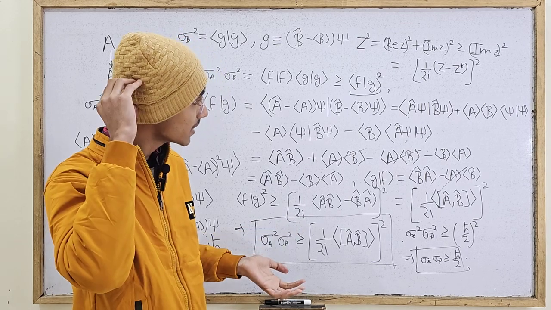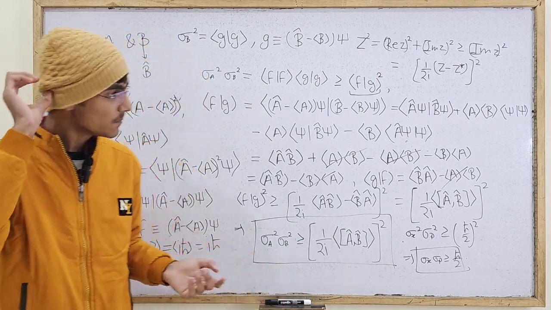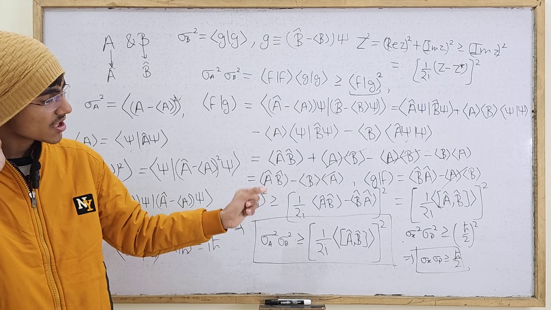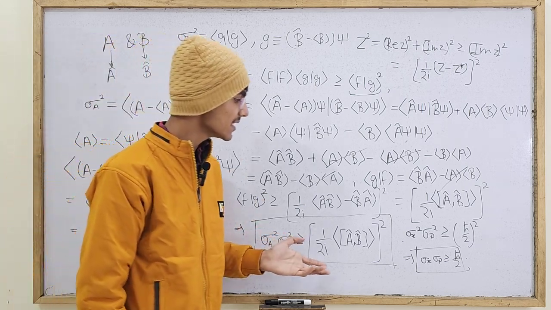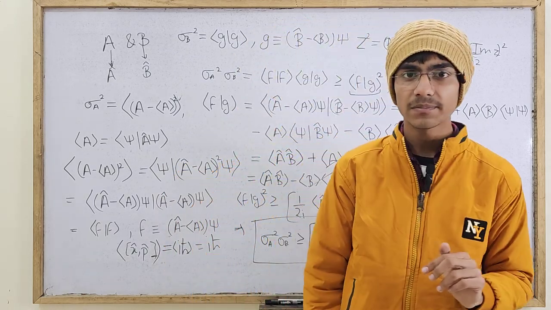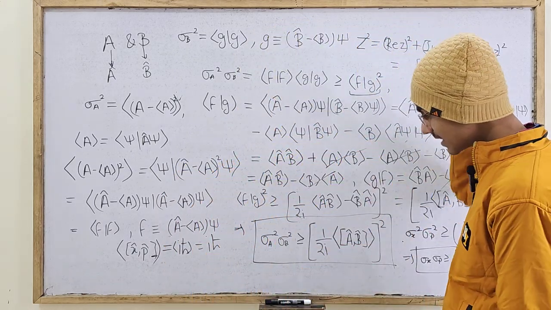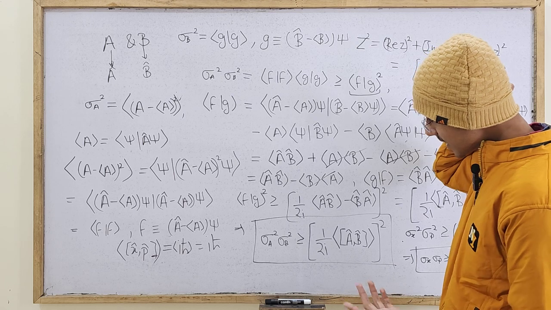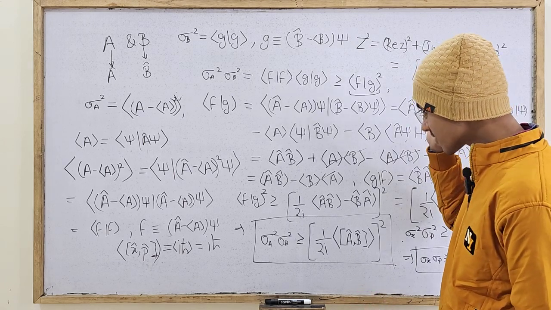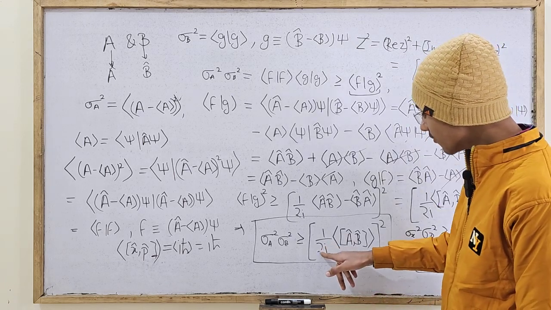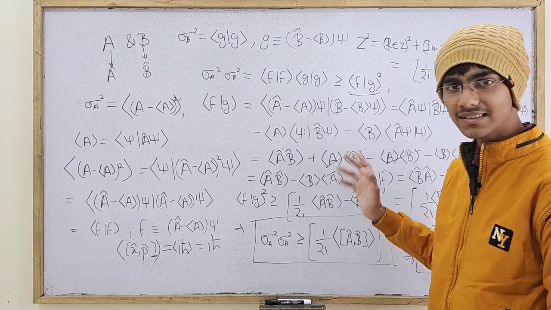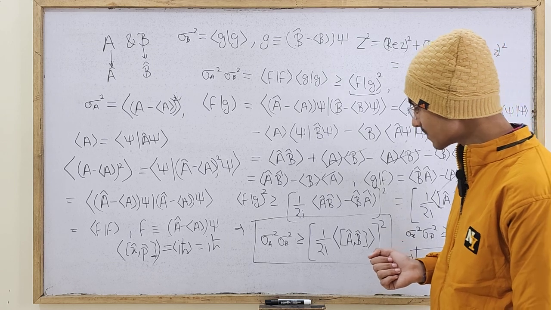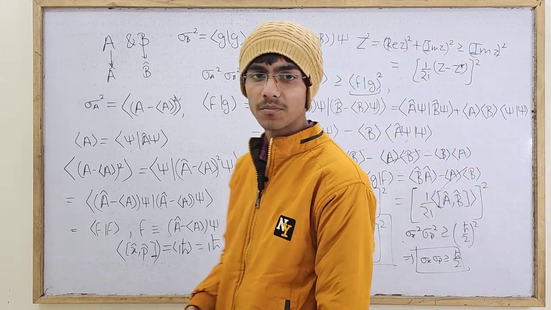You can think of the uncertainty principle for the position and the Hamiltonian, that is the energy operator, and you can easily come up with it. You will find that sigma x square sigma h square should be greater than or equal to (1 over 2 iota times the expectation value of momentum) whole squared. That is the uncertainty principle for position and the Hamiltonian operator.